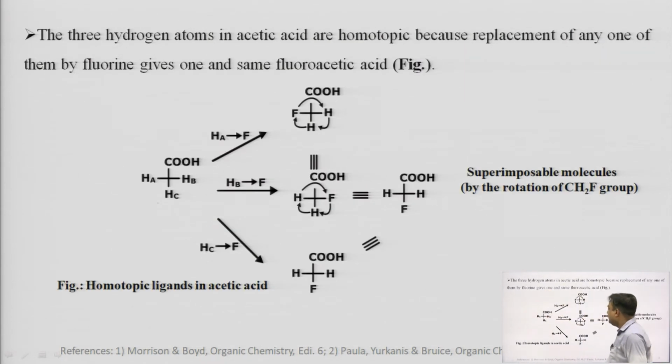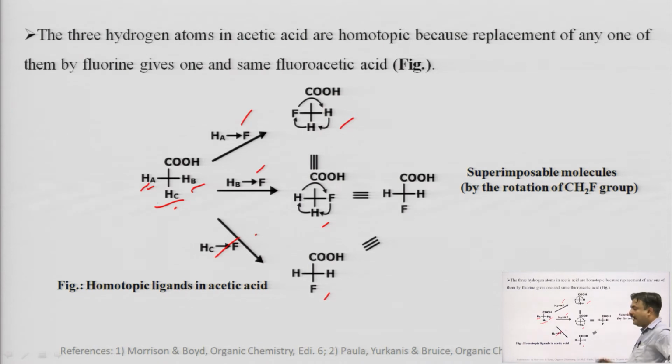In the next example, the 3 hydrogen atoms in acetic acid are homotopic because replacement of any one of them by fluorine gives one and the same fluoroacetic acid. We name those hydrogens HA, HB and HC. If HA is replaced by fluorine we get this molecule, if HB is replaced by fluorine we get this molecule, and if HC is replaced by fluorine we get this molecule.